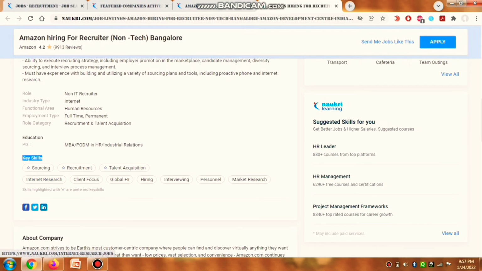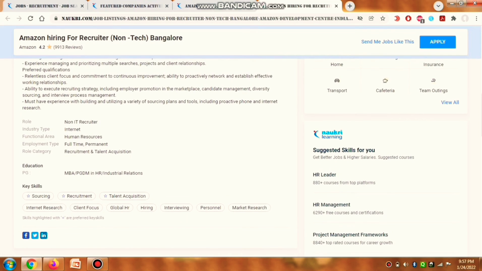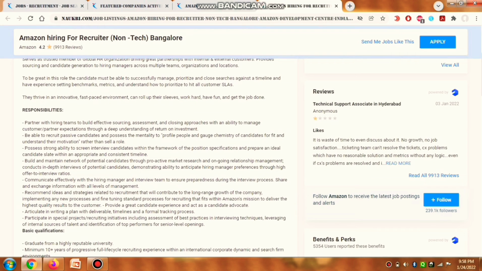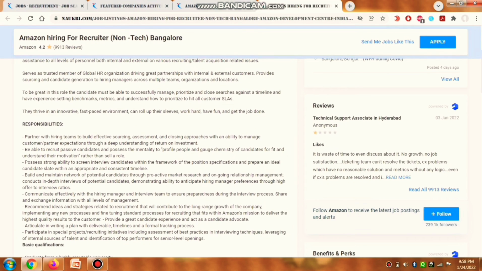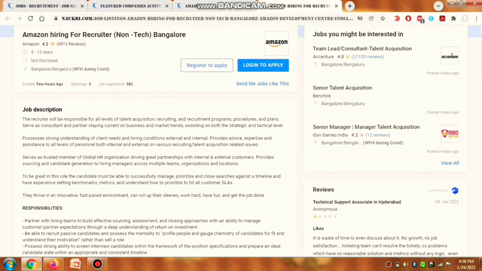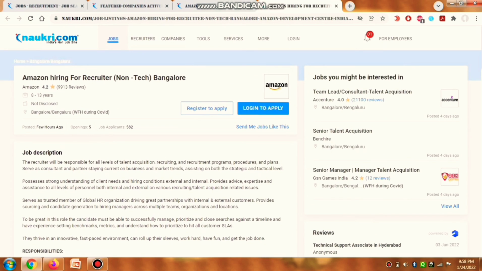I'm scrolling down here. You can see the key skills also mentioned there. If you're not able to understand any point, please post your comment in the comment box. I would be really specifying it and explaining it in detail, because I don't think there's anything doubtful in this, and it will really help to improve your communication skills. It will really help you to know how these companies work, what the workings are, what the roles and responsibilities are like, right? So I am selecting, I'm going back again, I'm just exploring again and again, right?